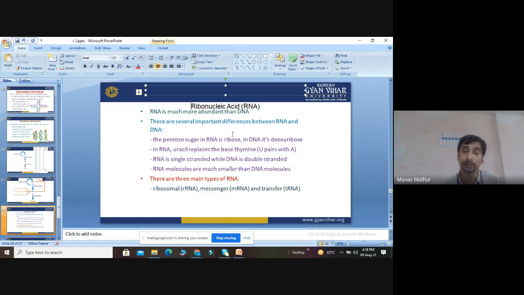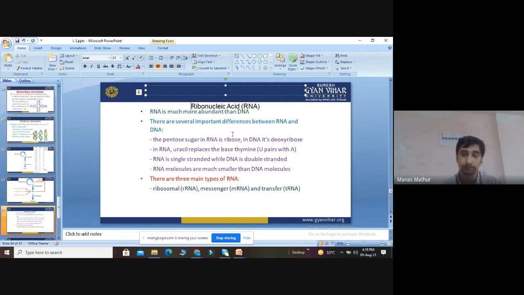Generally, RNA is single stranded and DNA is double stranded. Generally, but there are some exceptions where RNA is double stranded and DNA is single stranded. Exceptions are always there. If we talk generally, RNA is single stranded and DNA is double stranded, and the size of RNA is much smaller than DNA. There are three types of RNA: rRNA, mRNA, and tRNA. The main work of mRNA is in protein synthesis.